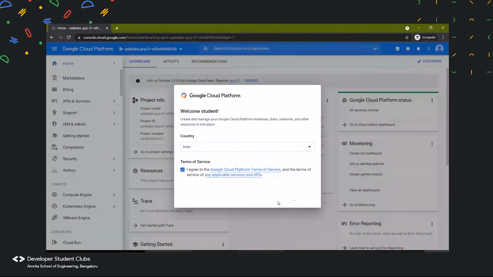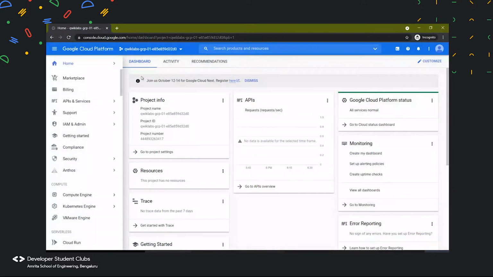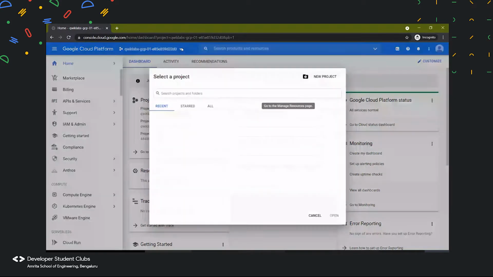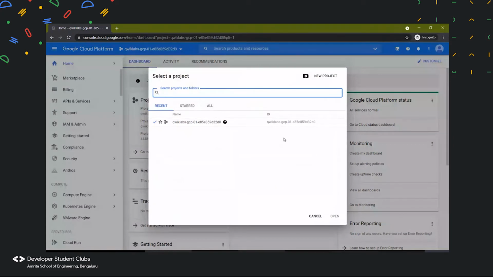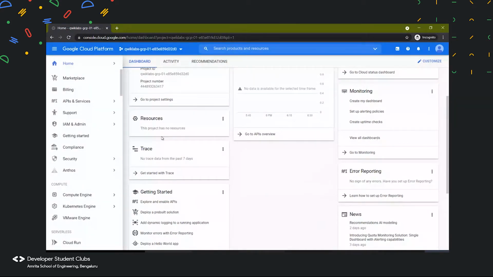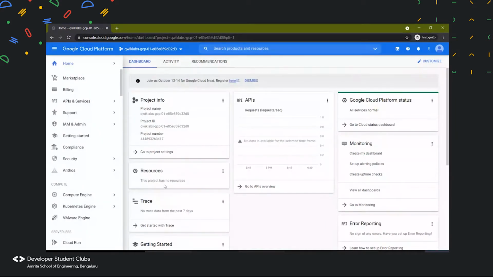So this is the interface of Google Cloud Platform, where the very first page we can see is our dashboard. It shows all the information of our project, and this is the project switcher. Let's say we have multiple projects over here, so we can select which project we want to work on, right? And then here we can track our resources, like let's say we have created a virtual machine or we are using object storage. All those resources will be shown over here. And if we are using any APIs, how many API hits there are per second will also be shown in this graph, right?